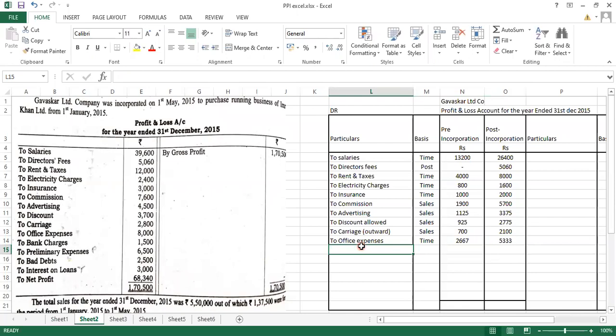Next is bank charges of 1,500 rupees. Now bank charges, again it will be divided in the time ratio. To bank charges, 1:2. So 1,500 when I divide in the ratio of 1:2, how much will I be getting? Correct, 500 and 1,000.